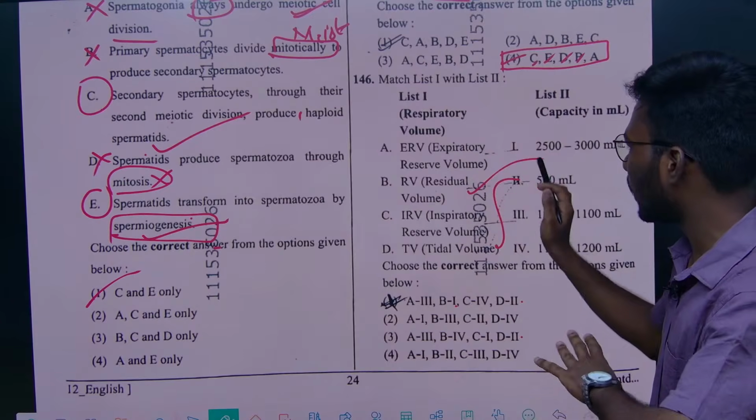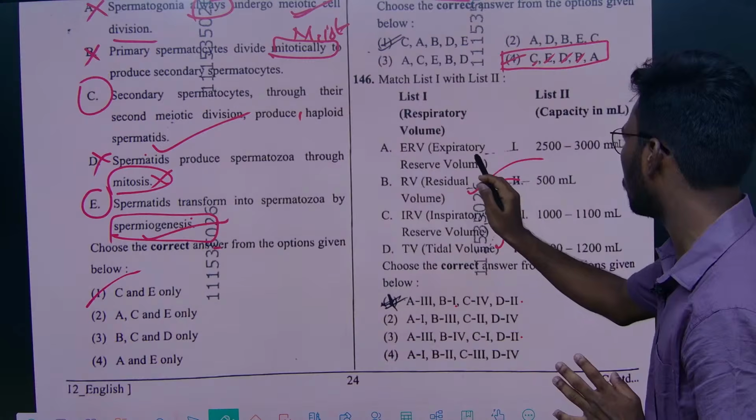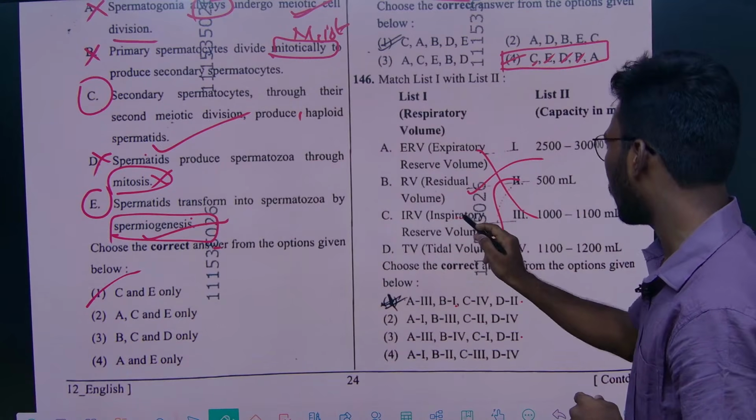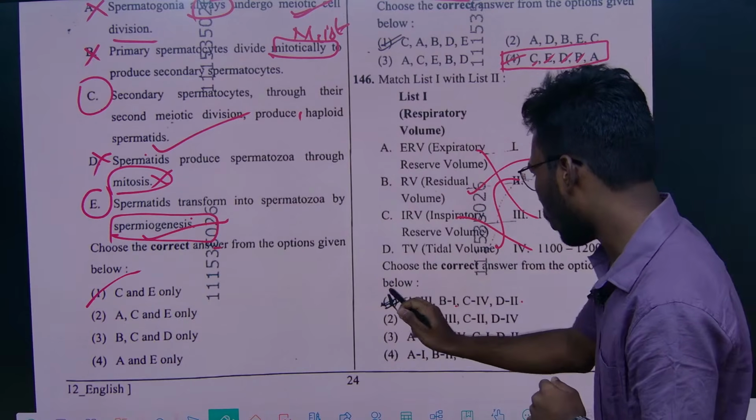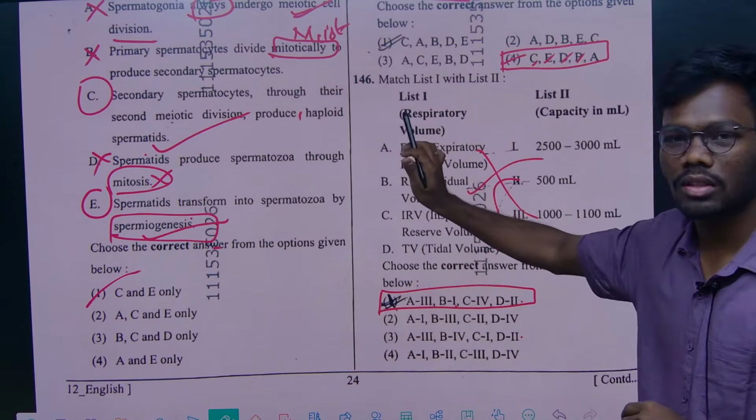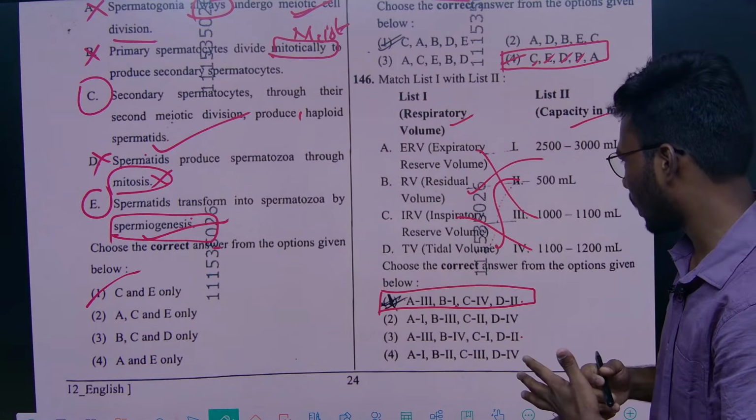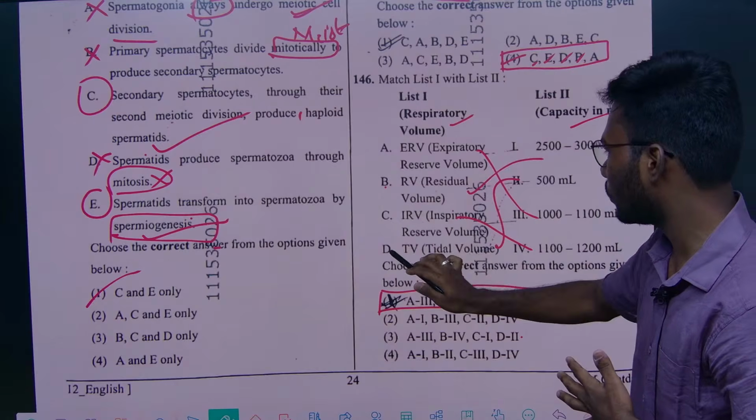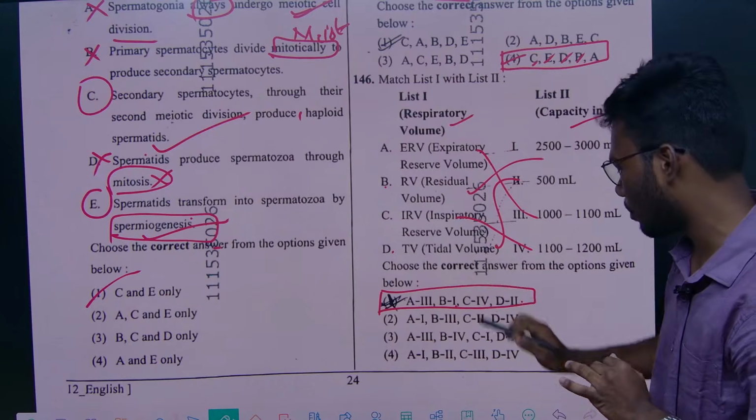And we have expiratory reserve volume and inspiratory reserve volume. The expiratory reserve volume is 1000 to 1100 ml and inspiratory reserve volume is 2500 to 3000 ml. So according to this, option 1 will be the right option. This was just a simple table question on respiratory volumes and capacities. So we can directly choose the option with the help of B and D, residual volume and tidal volume. Very simple question, right?